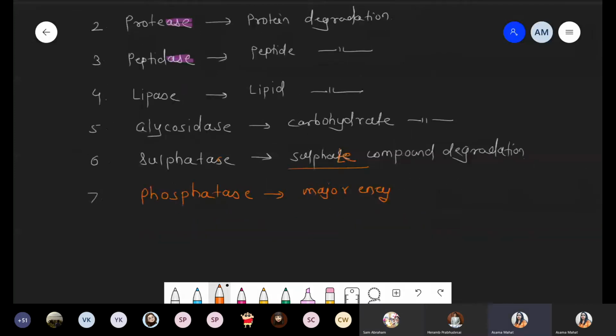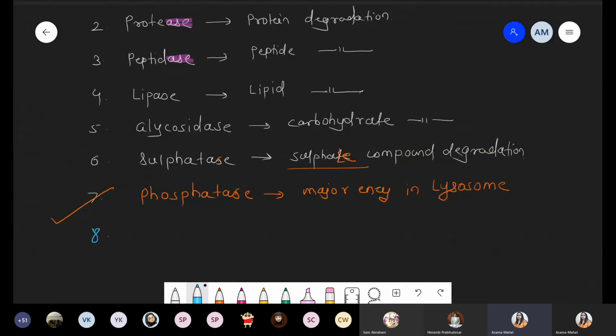So another enzyme is phosphatase, with -ase at the end. Phosphatase basically is a major enzyme in lysosome, which is responsible for degradation of mostly phosphate groups. So remember, phosphatase is a major enzyme in lysosome.